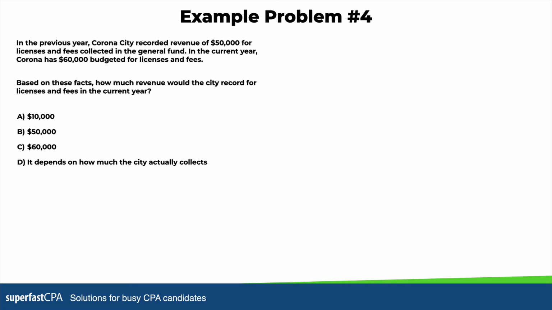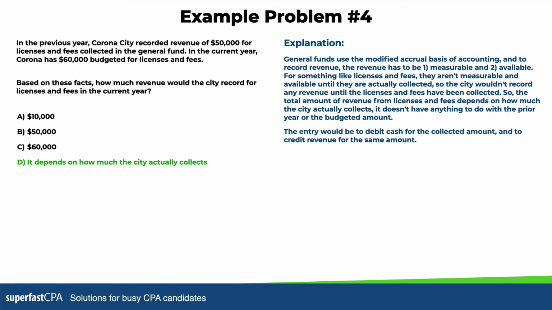Take a second, read the question again, think through it, pause the video, and when you've made your guess, move on. So moving on, the answer is it depends on how much the city actually collects. General funds use the modified accrual basis of accounting, as we've talked about, and to record revenue, the revenue has to be one, measurable, and two, available. Now for something like licenses and fees, they aren't measurable and available until they are actually collected.